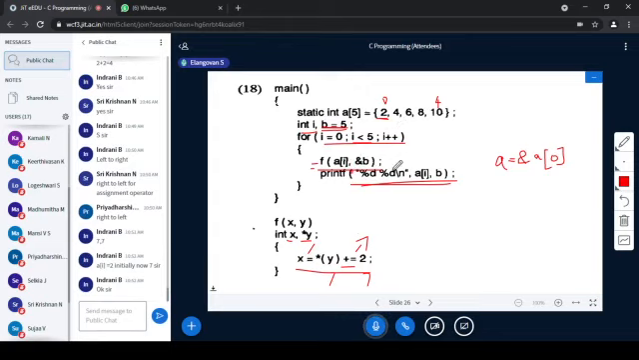Okay, so A of I is 2 and B is changed as 7. Then how come this is changed? The pointer, the address is taken and that address is changed. Value at that address is changed. So the B value itself is changed. Correct? 2 and 7 is the first answer.